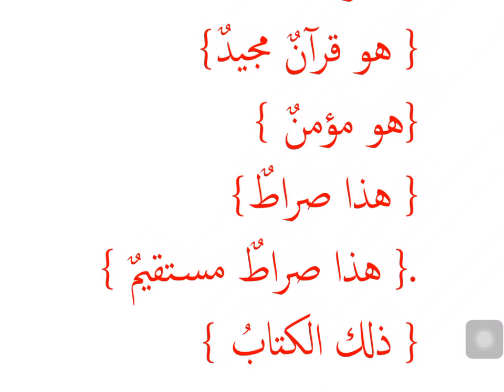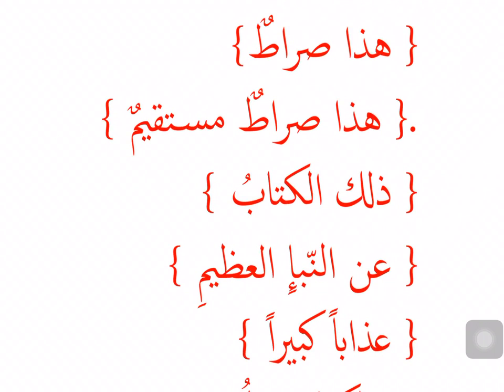Since there was no link between huwa and Qur'anun, my mubtada train is just huwa. I put the word "is" after it, and then comes my khabar train. Qur'anun is my khabar, khabar mufrad, later noun, nakira noun, rough status. And Majidun is linked to it because it's its sifa. So Qur'anun khabar, Majidun sifa. It is a glorious Qur'an.